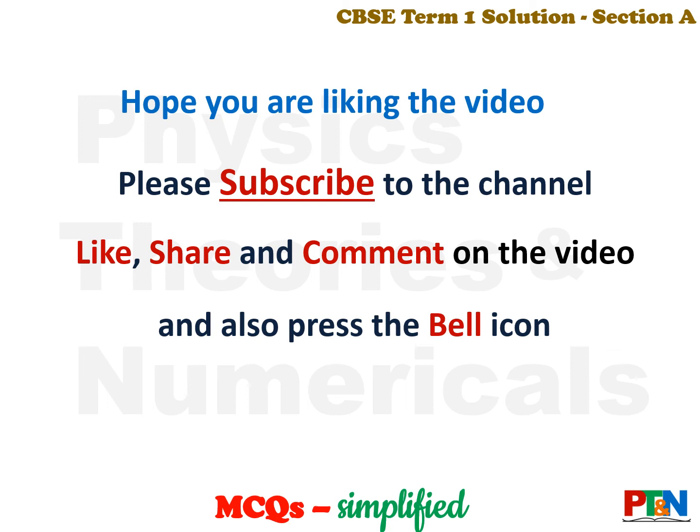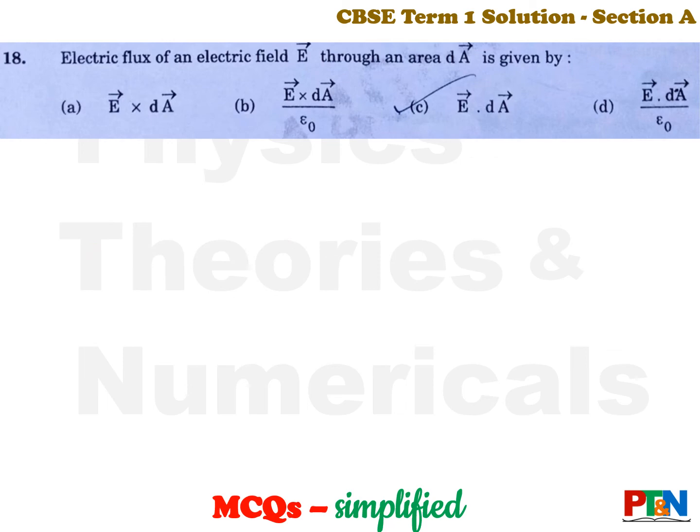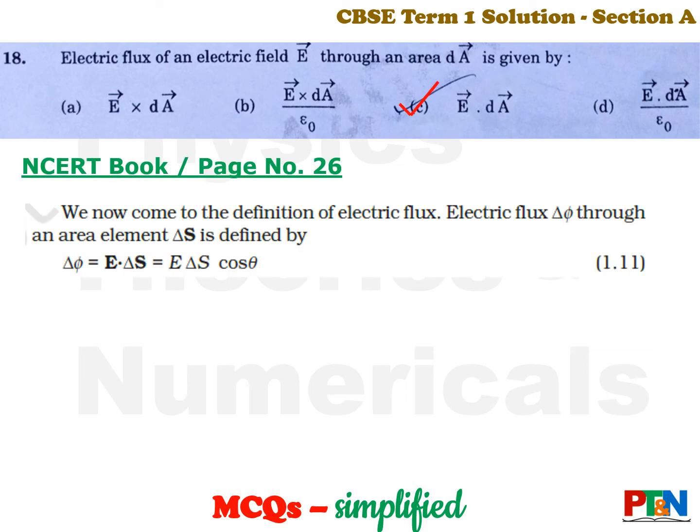Let's continue. Next MCQ, MCQ number 18. The electric field is E. You need to find out the electric flux through an area dA. Which option gives you the electric flux? The answer is option C. It is right away from your NCERT book, page number 26. It says phi E is E dot dA. So here it is E dot dA. So option is option C, right away from your NCERT book.